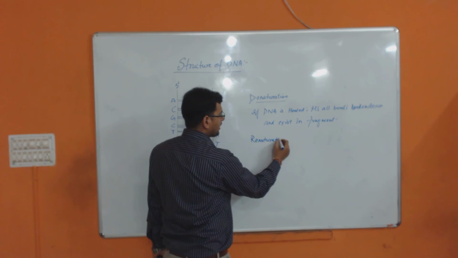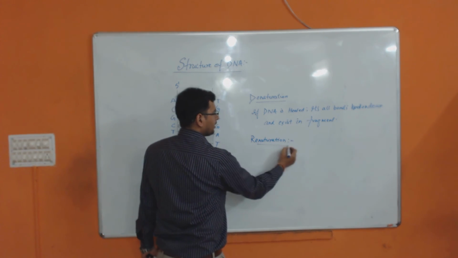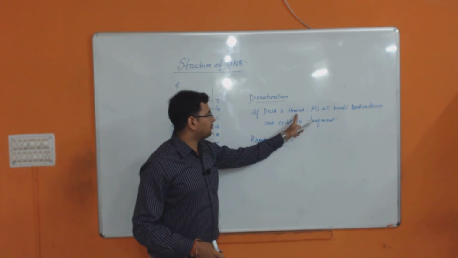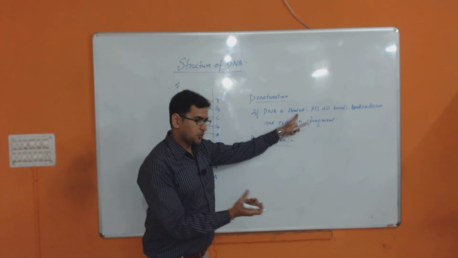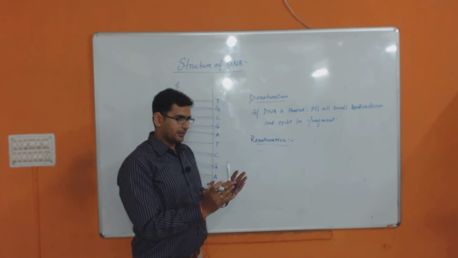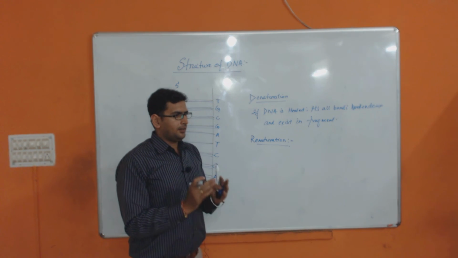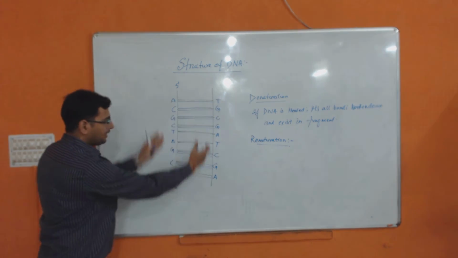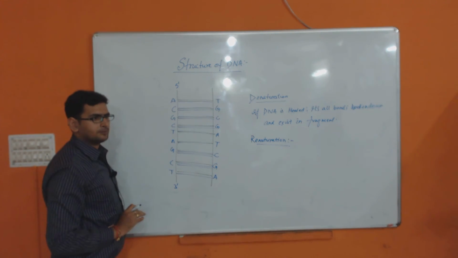Then again we have renaturation. If the stress is withdrawn, suppose you have given some heat energy and you are taking the heat energy back, then slowly all the bonds will be established again. Again the DNA will become active and it will retain its original structure. That is called renaturation.